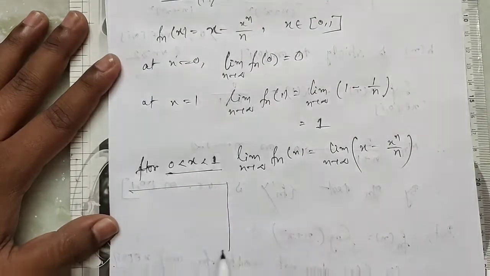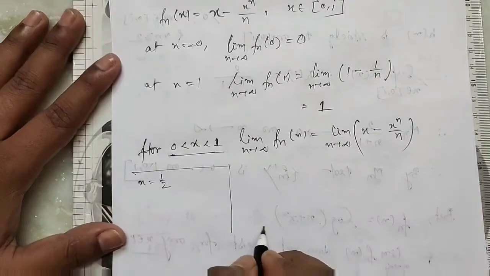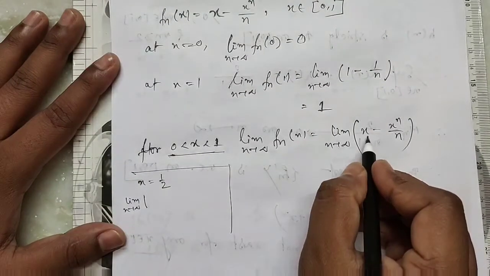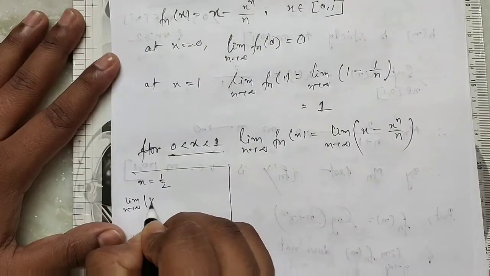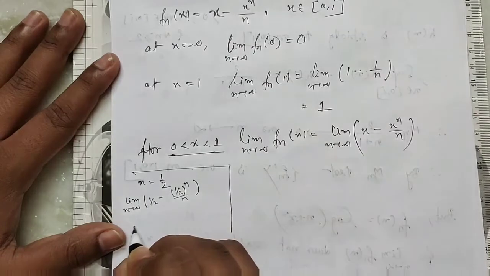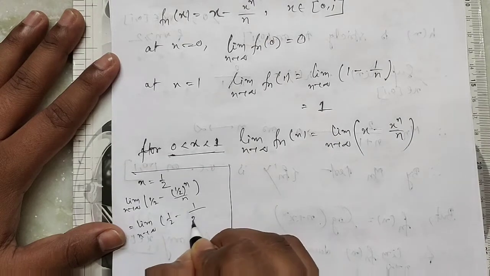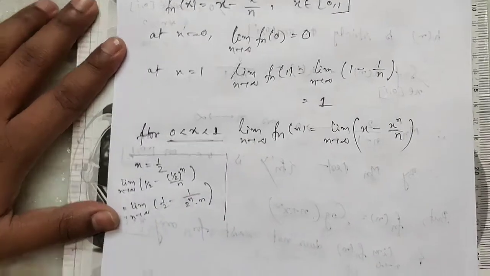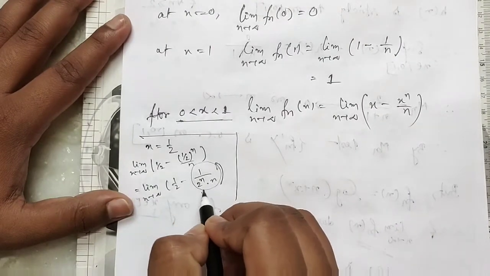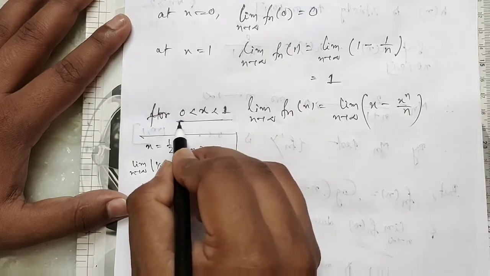For example, if we take x equal to half, then the limit of half minus (half to the power n) by n, as n tends to infinity, tends to 0 because half lies between 0 and 1.